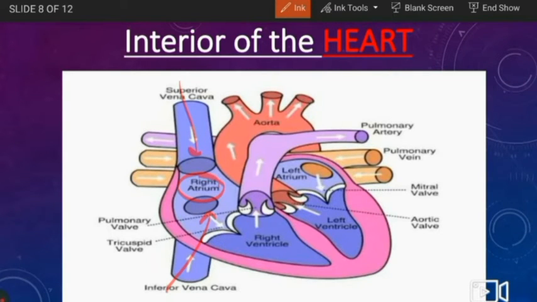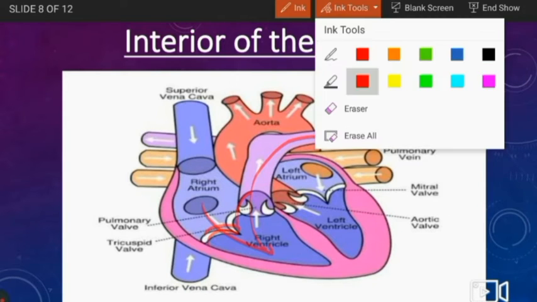Then after the blood reaches the right atrium, it moves to the right ventricle. But before that, a valve has to open, which is called the tricuspid valve. So when this valve opens, the blood from the right atrium moves to the right ventricle. After reaching the right ventricle, the blood has to move to the lungs. To do so, the blood takes the help of the pulmonary artery. So through the pulmonary artery, the blood reaches the lungs.